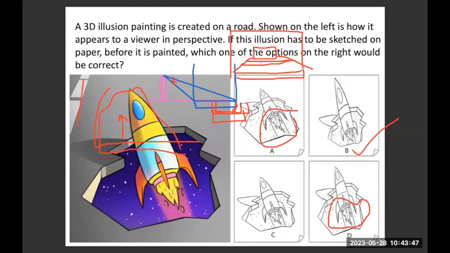Because in perspective, as the objects go farther away, their perceived size will reduce. Not their actual size, but what the viewer sees gets reduced as the objects go farther away from the perspective. So that's where, for farther objects in 3D art, you have to make it bigger, so that it looks like the actual size. Am I making sense or not?